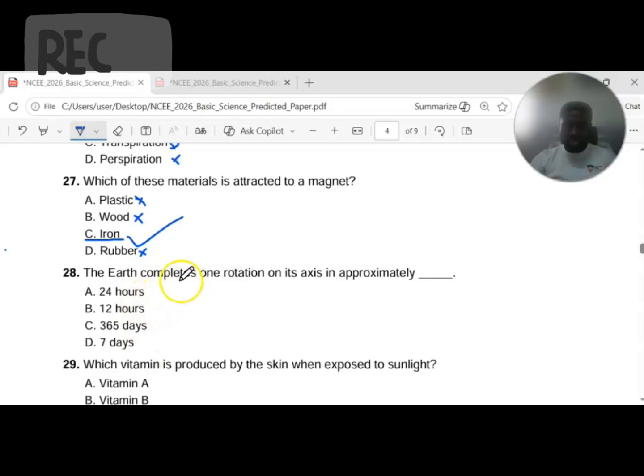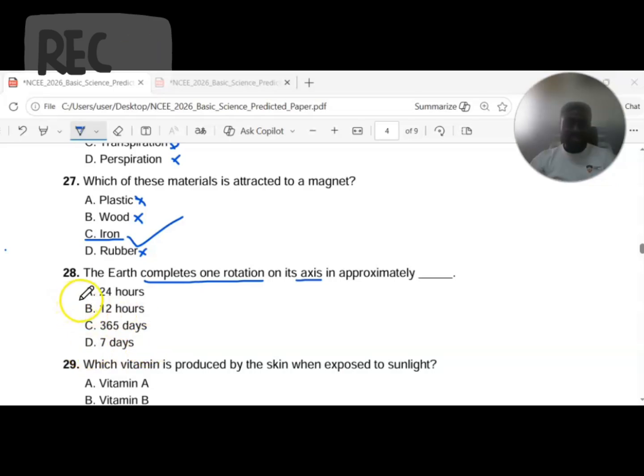The Earth completes one rotation on its axis in approximately how many hours. And you can also convert to minutes, you can convert to other units of time. So A, 24 hours, B, 12 hours, C, 365 days, which is equal to 1 year, D, 7 days, which is equal to 1 week. So what is the answer?